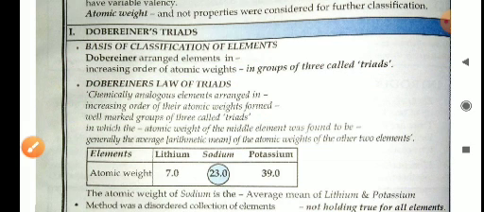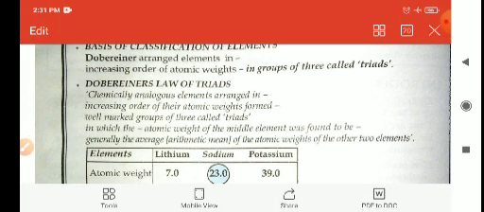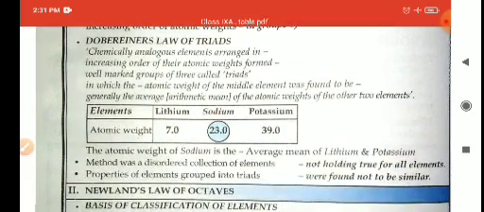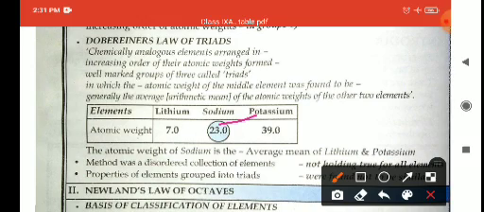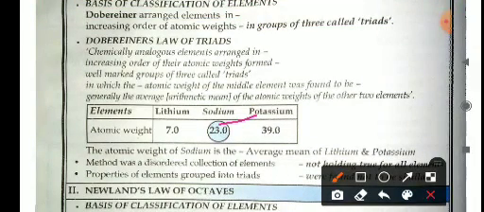So he took three elements, summed the atomic weights of the two outer elements and divided by 2. Then the value which comes approximately resembles the atomic mass of the middle element of these three elements.